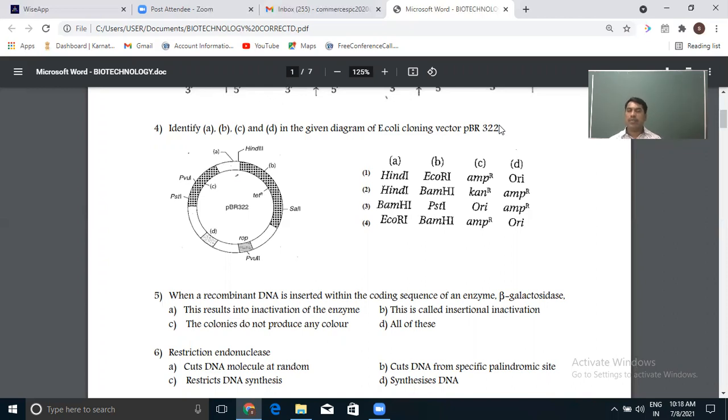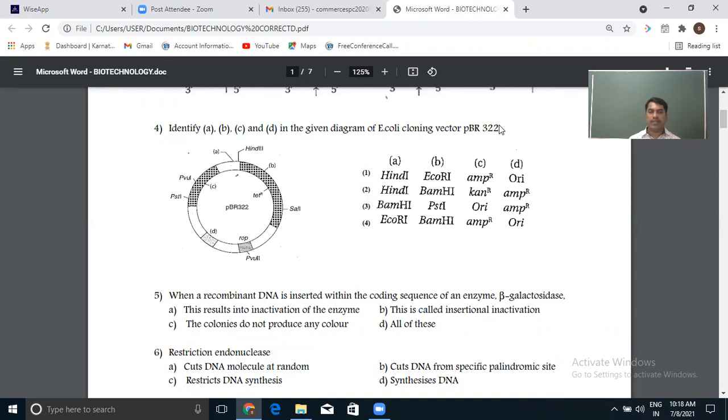This site is very important in the plasmid, and it makes the plasmid usable as a vector to the host cell. As it has the Ori site, it can replicate itself. It multiplies in the host cell whenever the host cell divides. So that's one of the important points of using the plasmid pBR322 as a vector. Or simply, not pBR322 particularly, plasmid as a vector, because it has some properties.